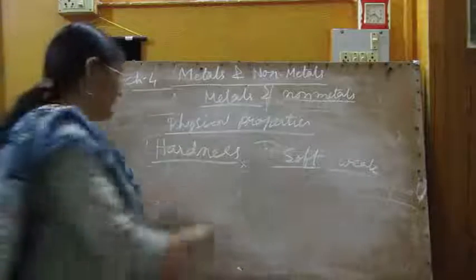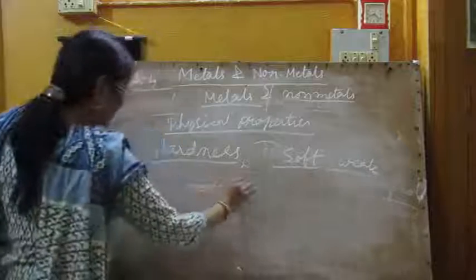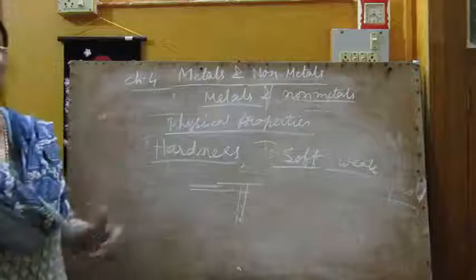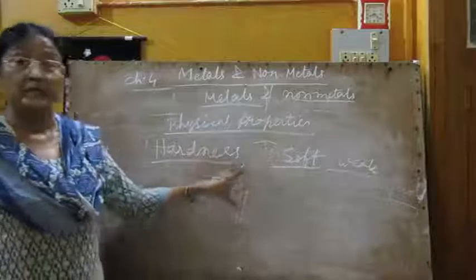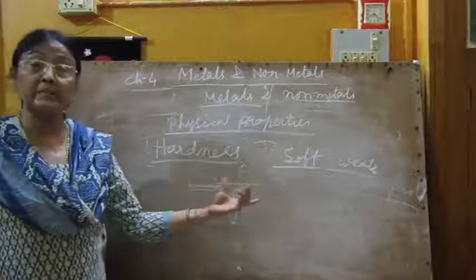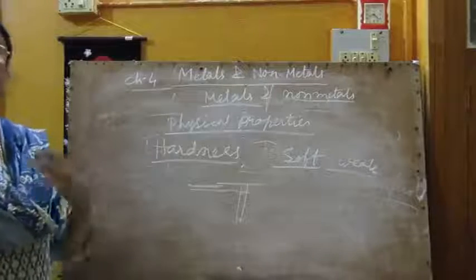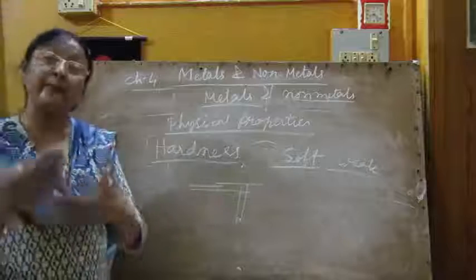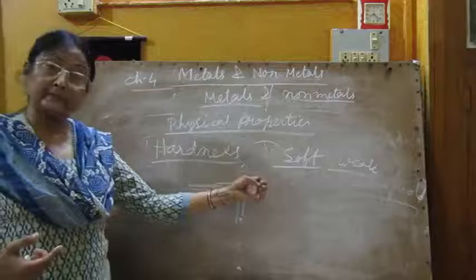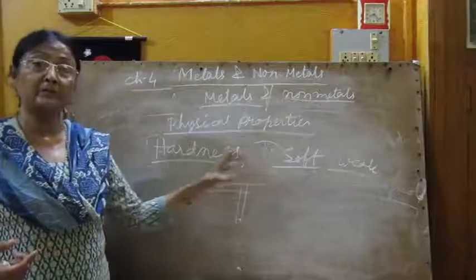That's why we use iron bars and iron pillars to construct heavy bridges, factories, and many heavy machines with metals, because they can easily bear and tolerate the pressure of the load.